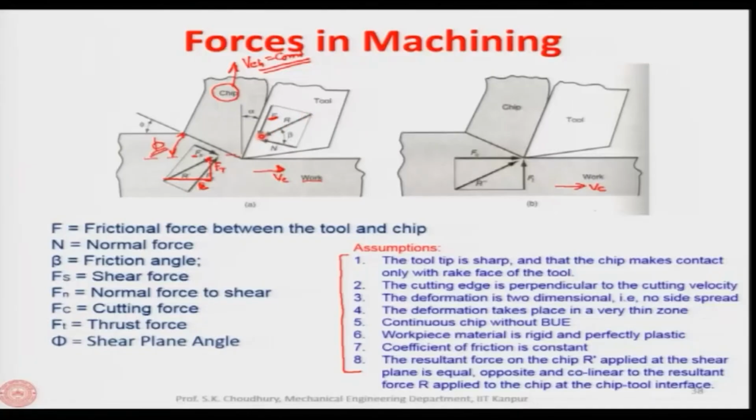Now, if we draw a circle with a diameter of r or r prime, then all the tips of these components Fn, Fc and Ft have to lie at the periphery of that circle, as you understand, because all these components are the components of one and the same resultant force r or r prime, and r and r prime are equal.